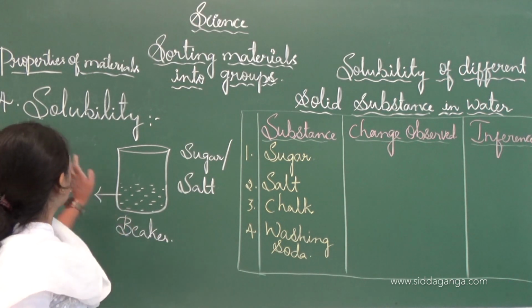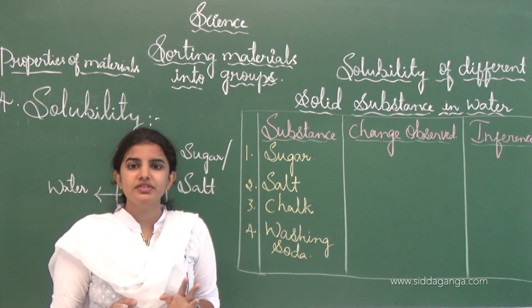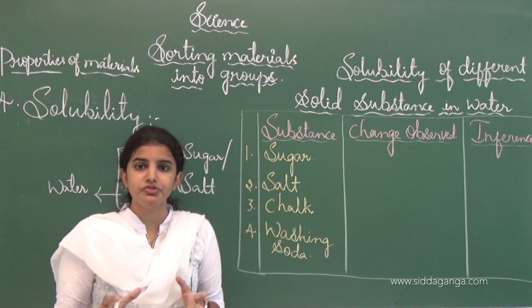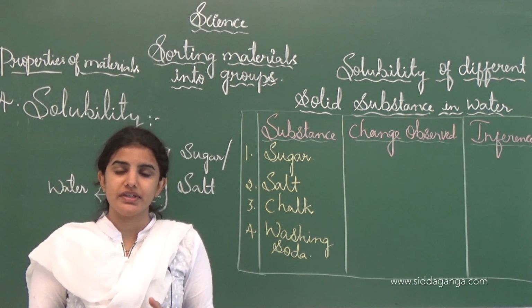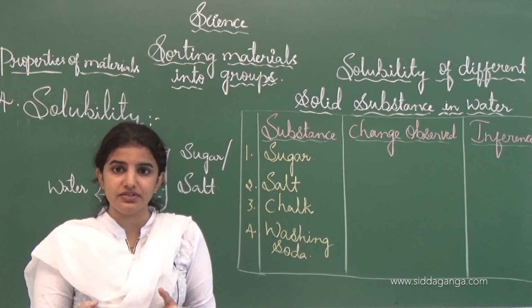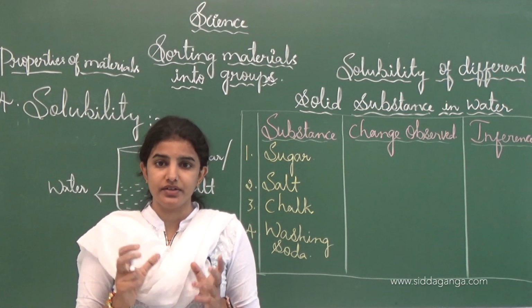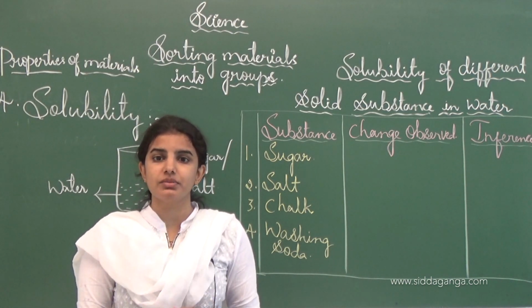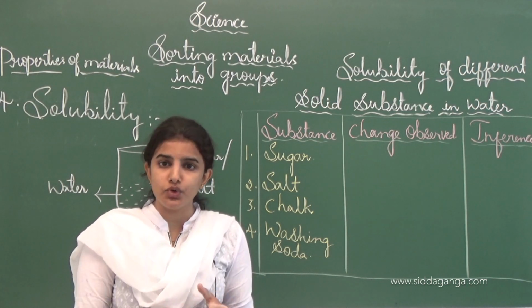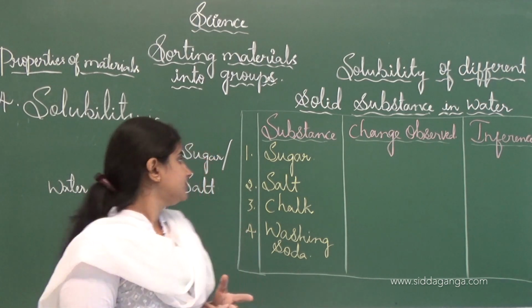Solubility means the substance which is dissolved in water completely, or disappears completely, and thus we can say that the particular substance is soluble, and the process is known as solubility.